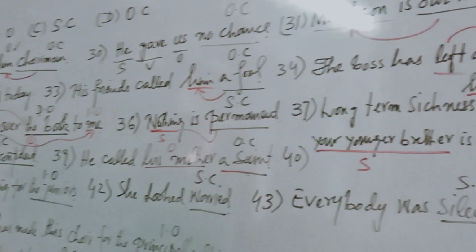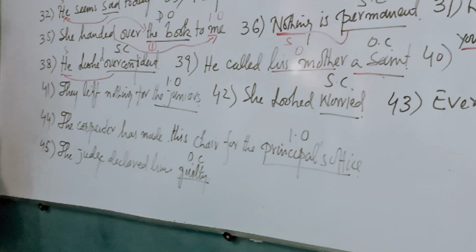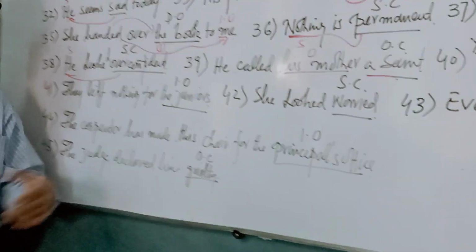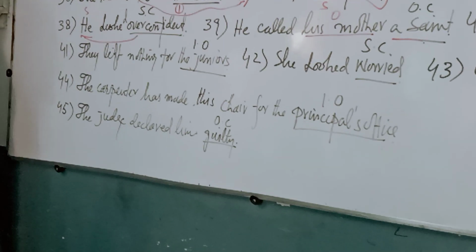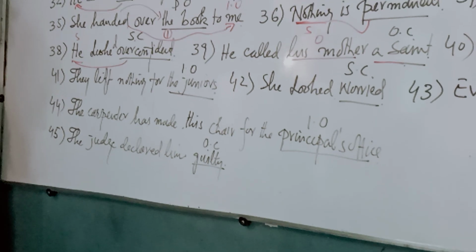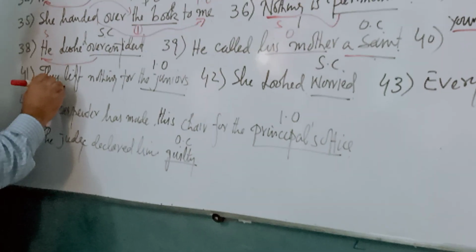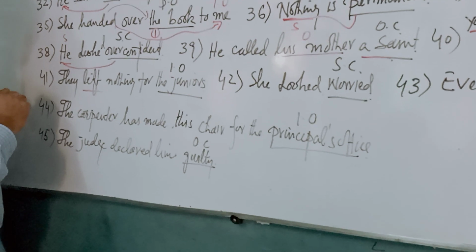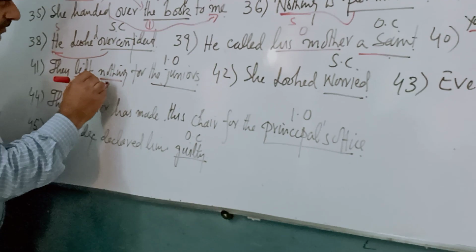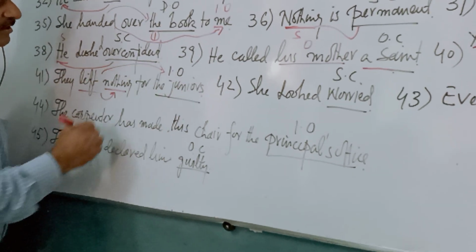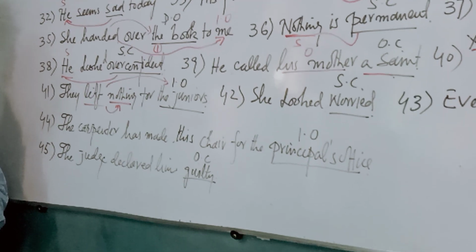They left nothing for the juniors. The juniors is an indirect object. Why is the juniors an indirect object? Because the action of leaving is first received by nothing. Then the action is later received by the juniors. That's the reason it is an indirect object.